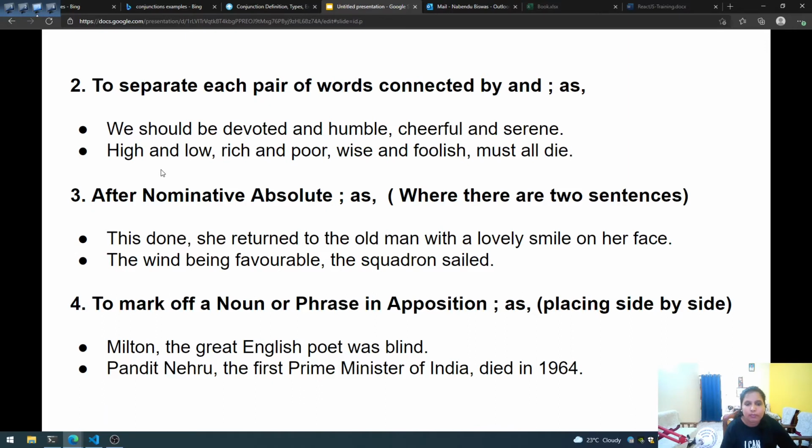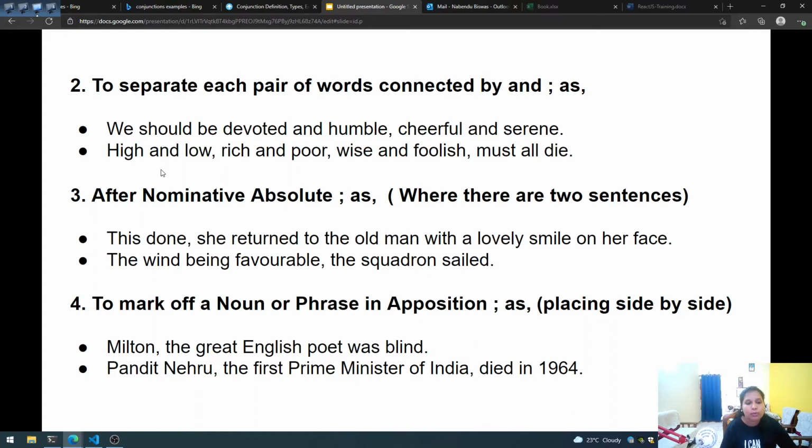Here we could form a separate sentence of "The wind being favorable," full stop, "The squadron sailed." But we have joined the two sentences into one, and we have used a comma in between to connect them. The wind being favorable, the squadron sailed.